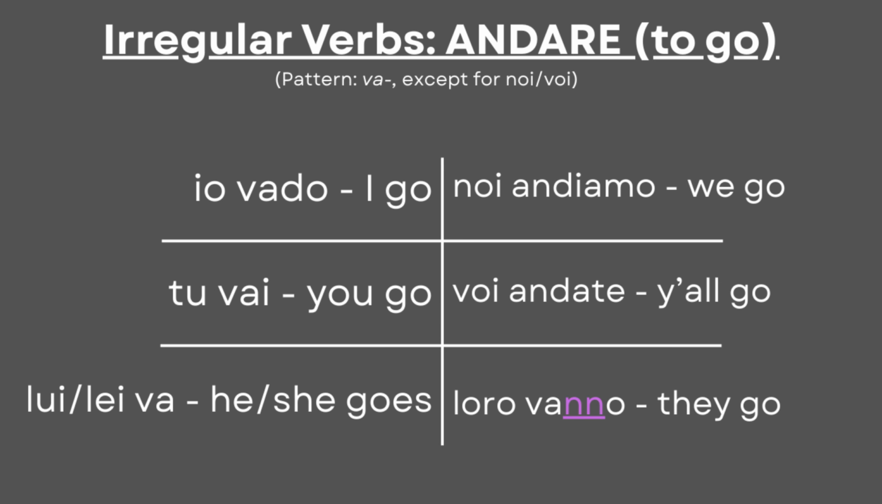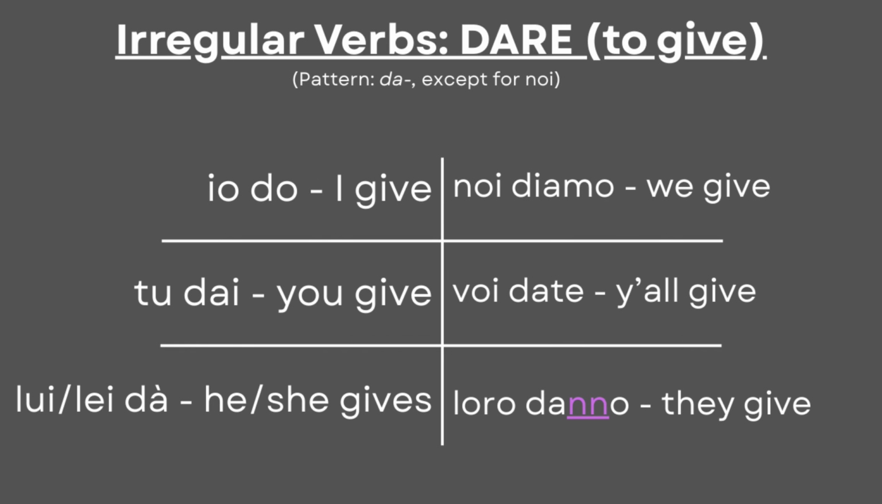In the verb andare, to go, the pattern will have the root va, except for noi and voi. Io vado, tu vai, lui, lei va, noi andiamo, voi andate, loro vanno. The verb dare, to give, has a similar pattern. Io do, tu dai, lui, lei dà, noi diamo, voi date, loro danno.